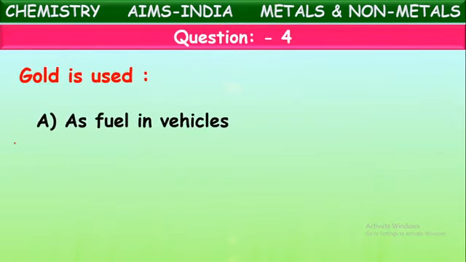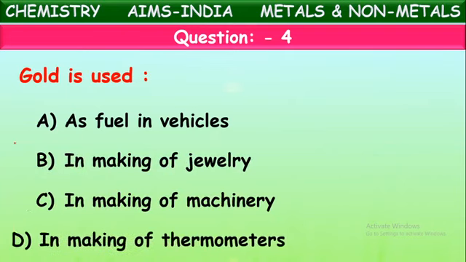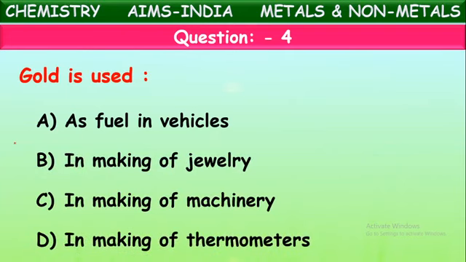How is gold used? Is it used as a fuel in vehicles, in making jewelry, in making machinery, or in making thermometers? Where is gold used? Yes, gold is one of the precious and valuable metals. It is used in making jewelry, coins, medals, and all these ornaments, because it is a precious and lustrous metal.